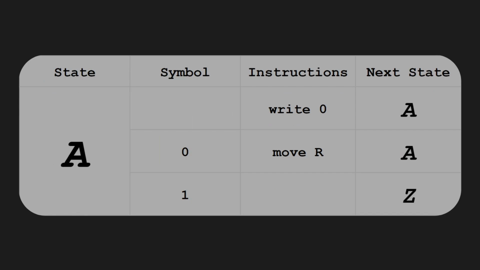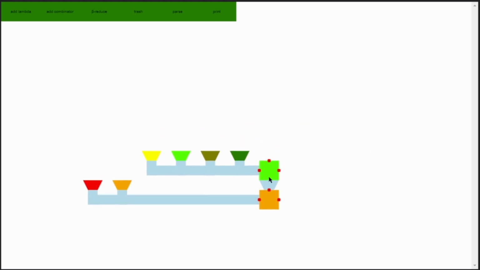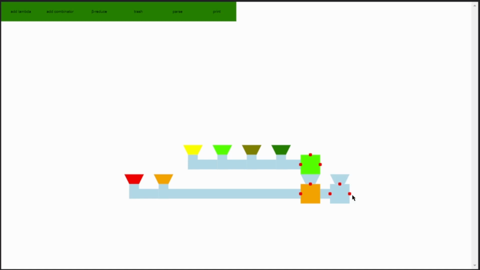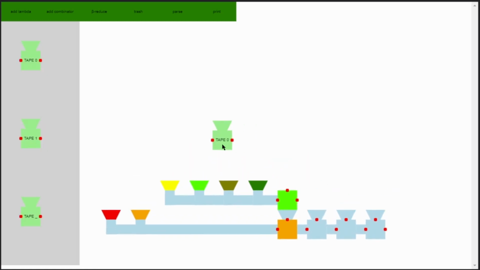Let's say, if the cell is blank, we should print 0. If it's 0, move to the right, and otherwise, set it to the final configuration. That means that the program will have to stop. Remember, we can get the current cell by giving the configuration a function that selects its second input, like this. And the current cell itself is a function that selects from its inputs. And just like how we've done before, we can give it the 3 possible tapes from the transformation.